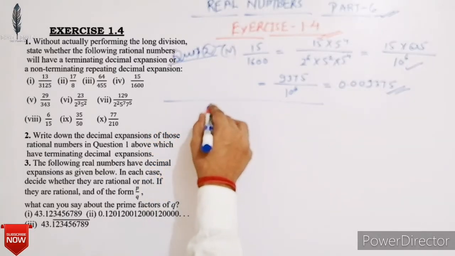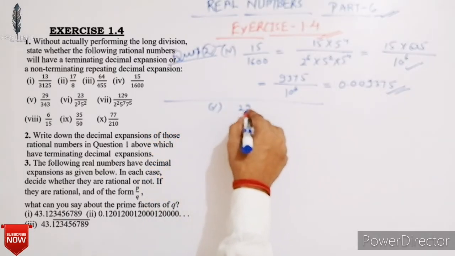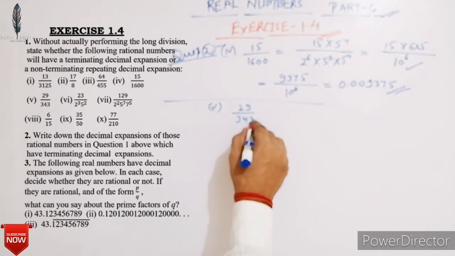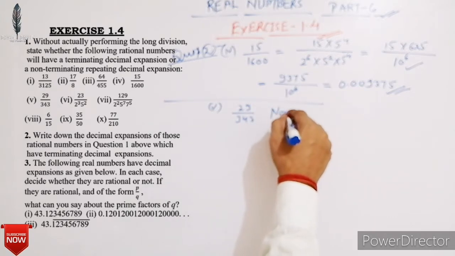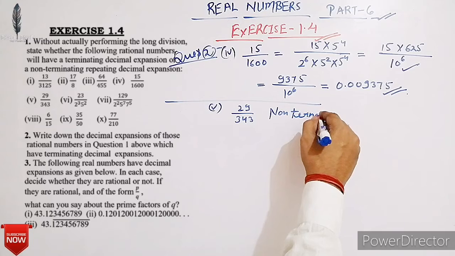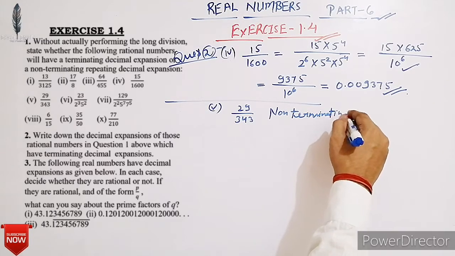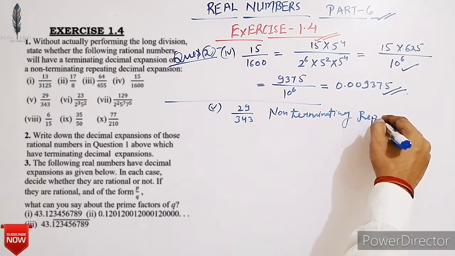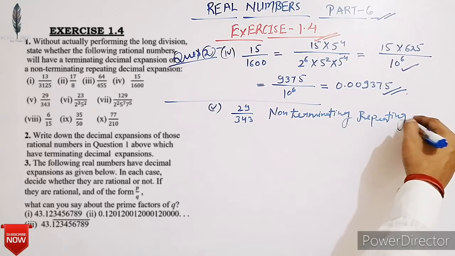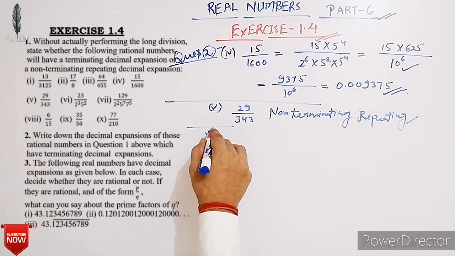Now next, 29 upon 343. From question number 1, we know that it will have a non-terminating repeating decimal expansion. Okay. Next,